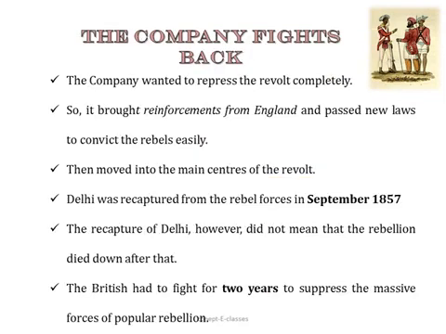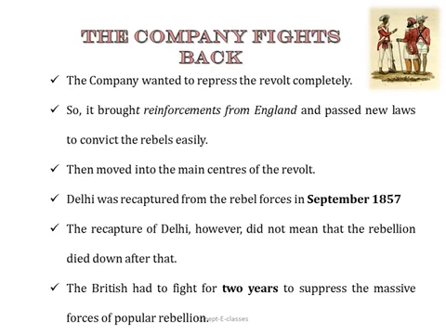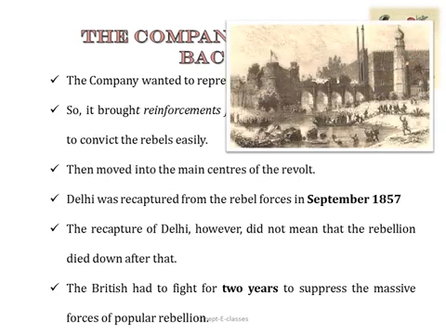So the company decided to fight back with all their might. The company wanted to repress the revolt completely. So they brought reinforcements from England and passed new laws to convict the rebels easily. Then they moved to the main centers of revolt. First, they captured Delhi in 1857. So this was actually the image where the British forces attacked the rebels who had occupied the Red Fort.